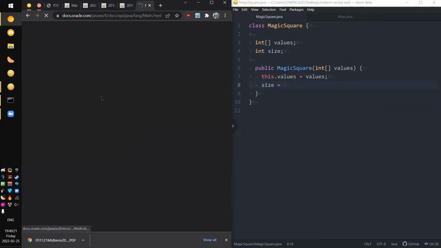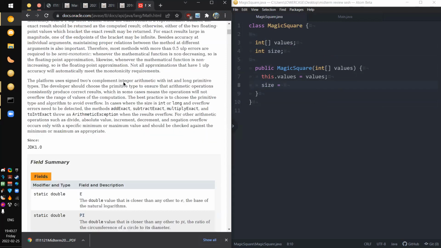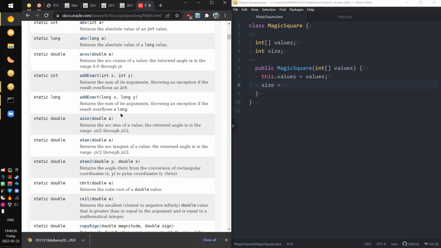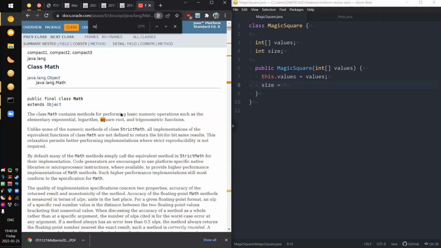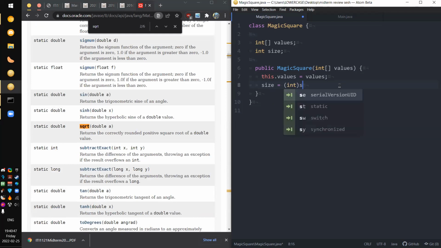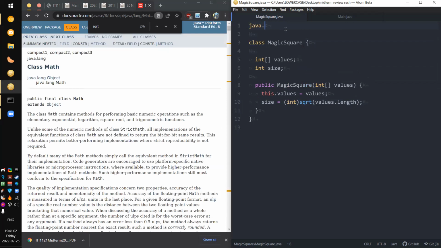If you're not allowed to use an API and you have to do a coding question, I think that will almost never happen, so you should be allowed to access the docs. If not, some good classes to memorize are the Math class and the String class. But you should have this stuff accessible. Square root: we have the square root for double. We don't have a square root for an integer, which means we need to cast whatever comes out of this. This should give us the size. If values.length is not a perfect square, that is a problem, and I don't think it's going to happen unless the question specifies it.